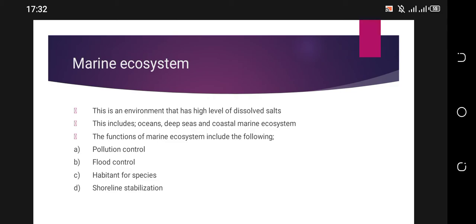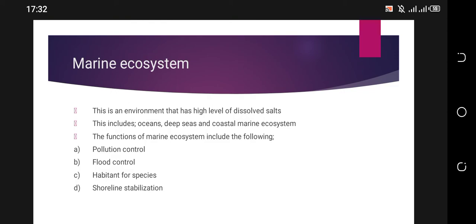Flood control: lakes cannot hold as much water as oceans, so when there is too much water, the flooding water can be directed to the oceans, where it's rare for oceans to flood out. Habitat for species: there are some living organisms that can only survive in deep water, for example in oceans and seas.